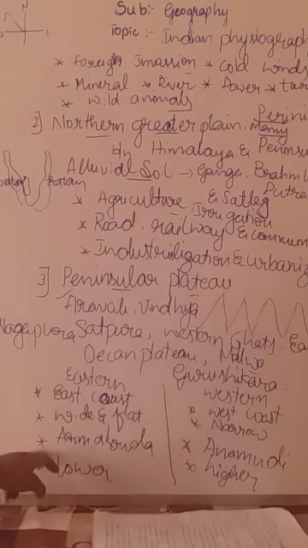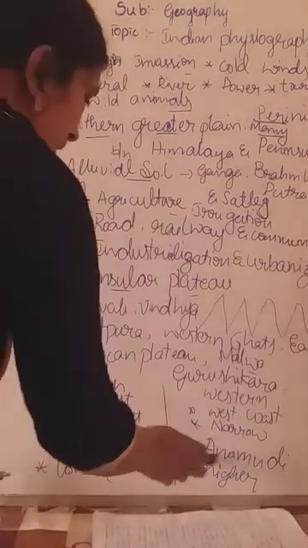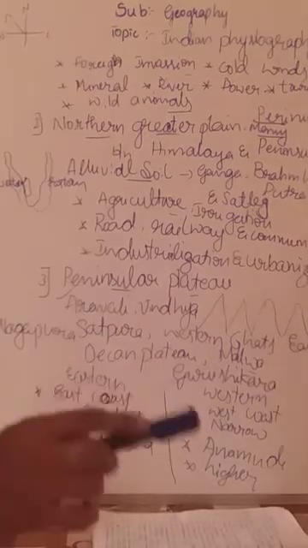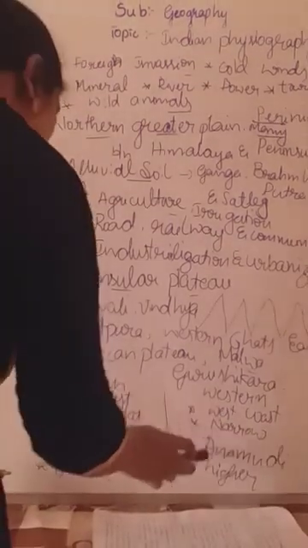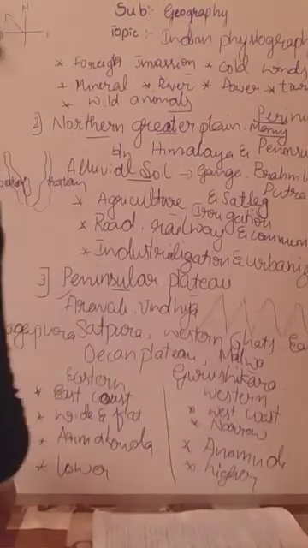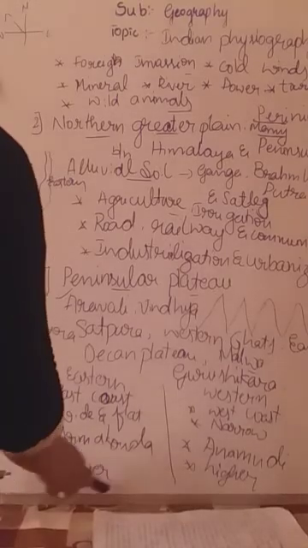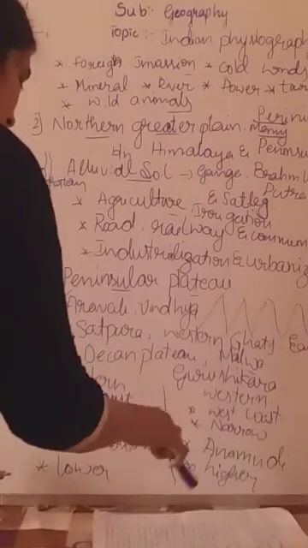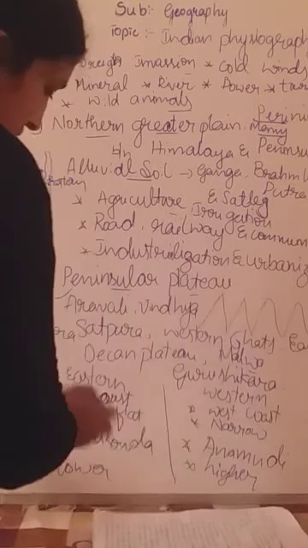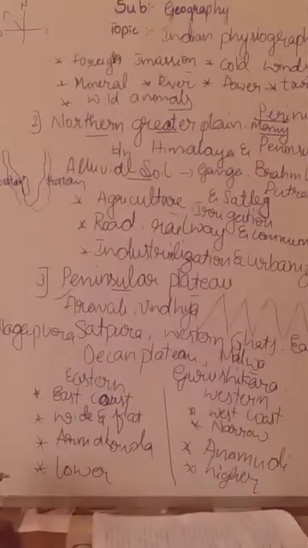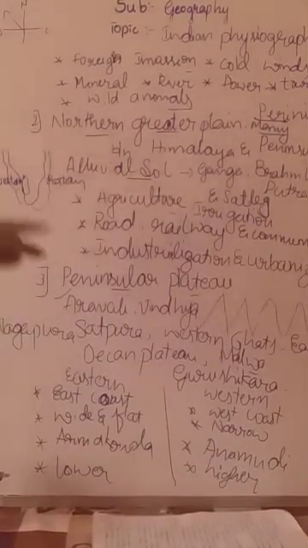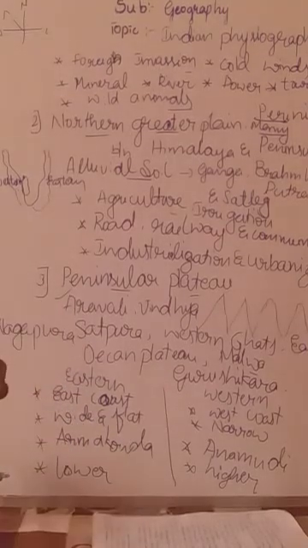The highest peak here is Aramakonda, and here the highest peak is Anamudi. Keep in mind. Eastern Ghats are lower than the Western Ghats, but Western Ghats are higher than the Eastern Ghats. And I told you the Western Ghats reach Karnataka also.